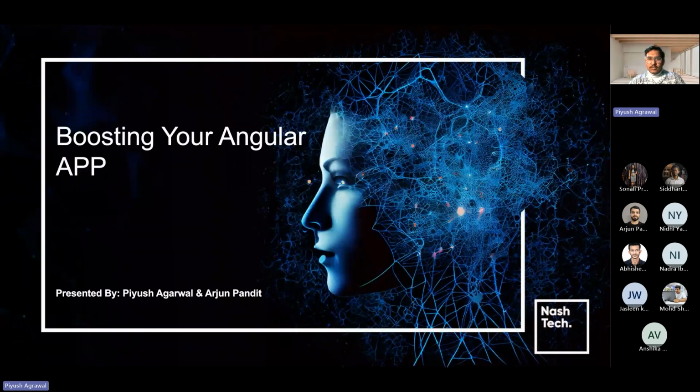And in today's session, we are going to look into the basic steps of how we can improve our application performance in Angular, and we will look into some metrics and why they matter. Not only in Angular, in every application those metrics matter, and we will look at how we can improve those metrics in our applications. Since this is on Angular, we will look into how we can improve with Angular.